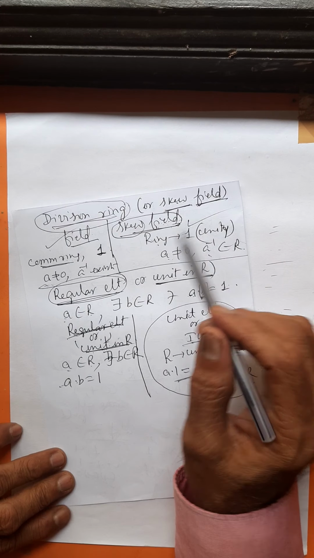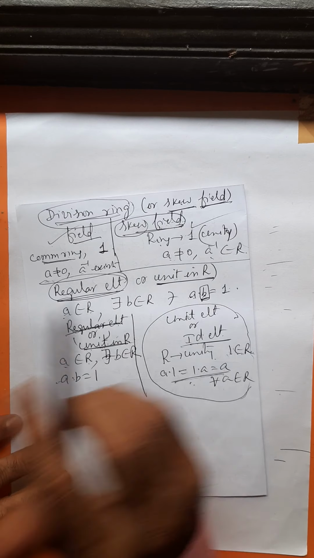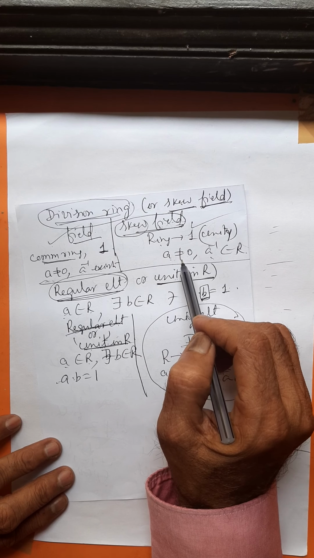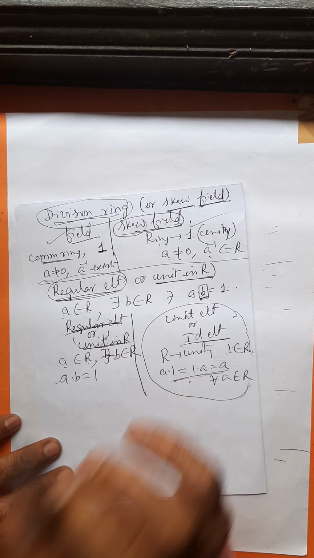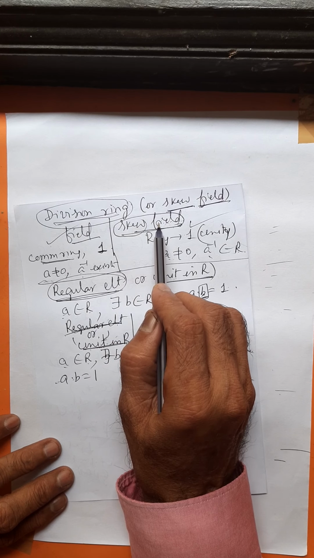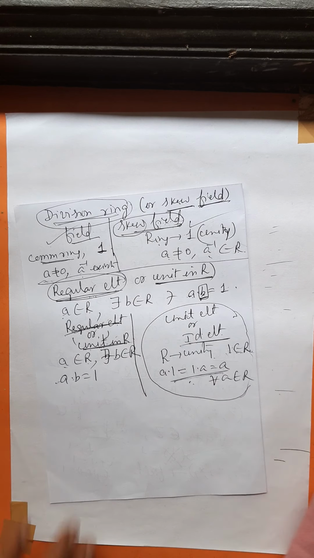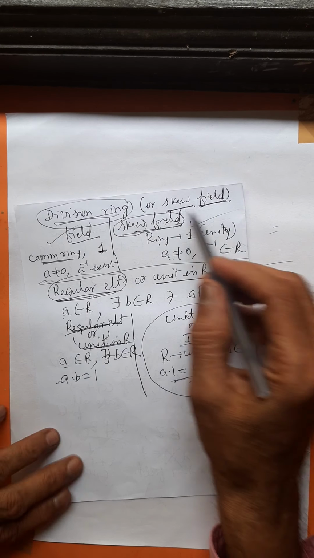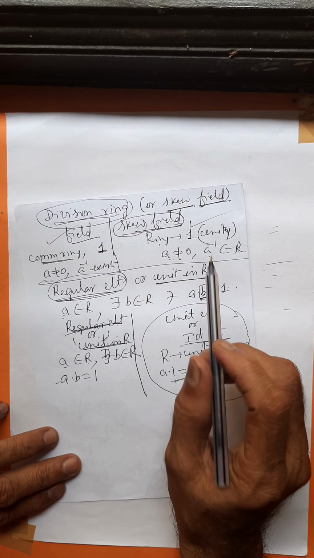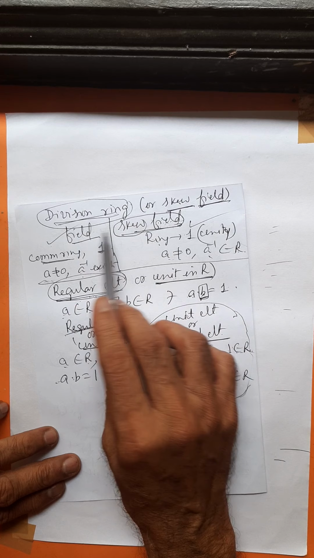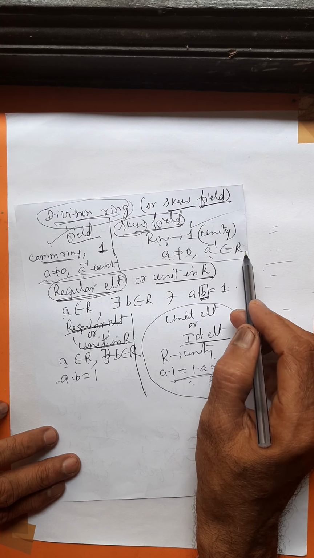In a field, every non-zero element has a multiplicative inverse. In a skew field also, every non-zero element has a multiplicative inverse. Therefore, every element of a skew field or a field is a regular element, because in these two rings every non-zero element has a multiplicative inverse.